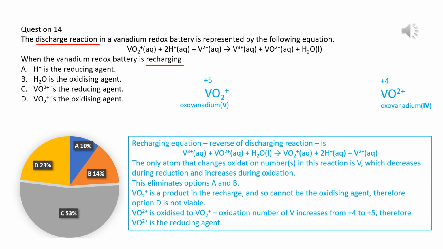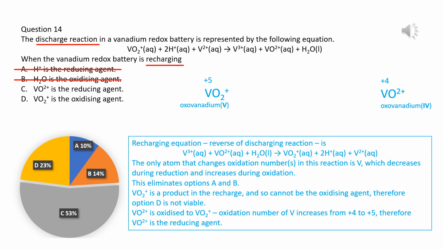All the electrochemical reactions are redox reactions no matter whether discharging or recharging. If water or hydrogen is involved in redox, oxygen or hydrogen gas should be produced. Here, oxygen or hydrogen gas are not involved. So, hydrogen ions and water are not reduced or oxidized, and A and B are eliminated first.